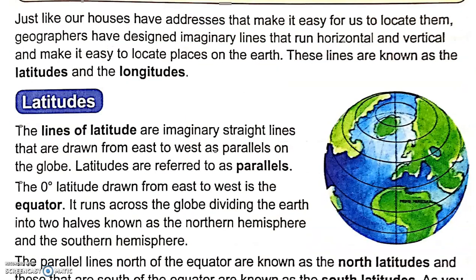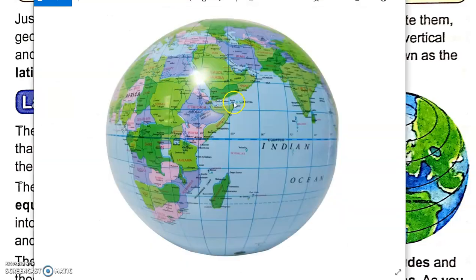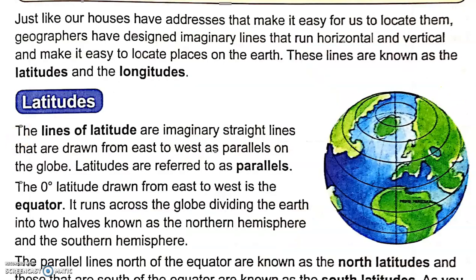Now, just like our houses have addresses that make it easy for us to locate them, geographers have designed imaginary lines that run horizontal and vertical and make it easy to locate places on the earth. These lines are known as the latitudes and the longitudes. Like I told you, these lines do not exist for real. They are imaginary lines, defined by the geographers so that we can pinpoint a location.